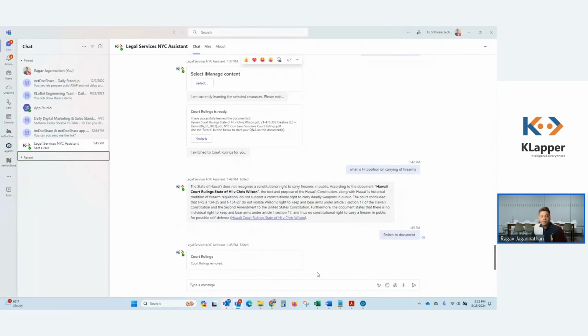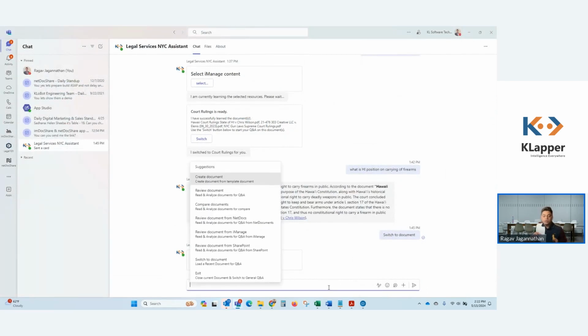So as I said before, there are two types of training that you can give KLapper assistants. One training is when you design the assistant, and the other training is private to the user, where the end user, the attorney who's using this assistant, can basically do training on demand, right? So for example, here, I can train this assistant on documents, for example, from iManage, right?